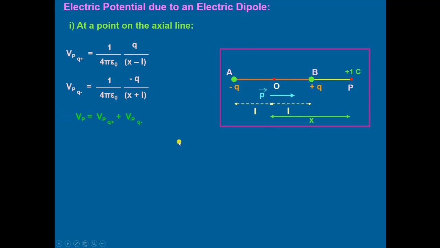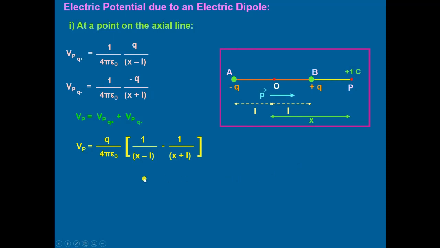Then the total potential at P because of the dipole A and B, having the charges Q negative and Q positive, will be the sum of the potential because of the charge at A and the potential because of the charge at B. Vp will be equal to Vp Q positive plus Vp Q negative.